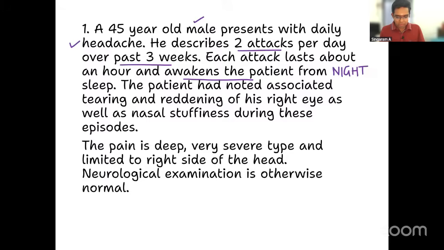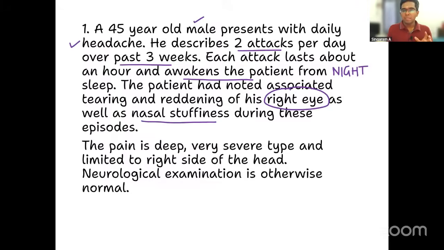The patient had noted associated tearing and reddening of the right eye, as well as nasal stuffiness during these episodes.